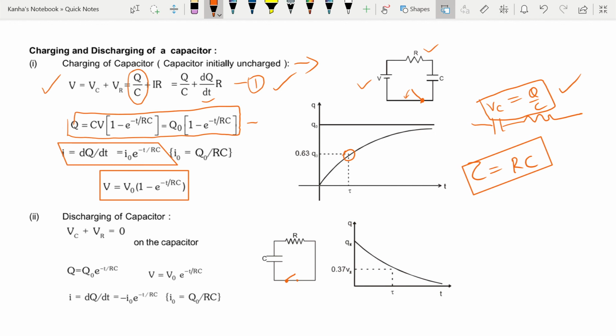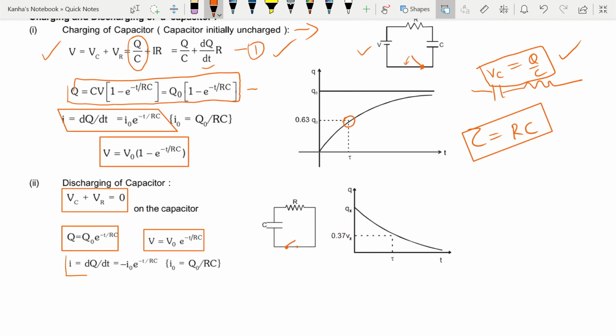Then in the discharging phase, the net potential drop is equal to 0. That is why my charge decays exponentially with time, and similarly my voltage also decays exponentially with time, and you can easily find the expression for current as well.